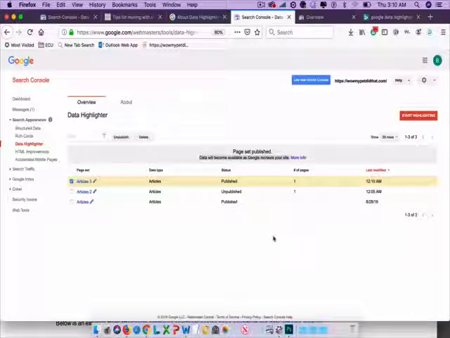So again, this is a quick and easy way, although of course you can also use the plugin if you have that option. But this is a quick and nice way, without having to deal with code, that you can include structured data markup for all or some of your content on your site.